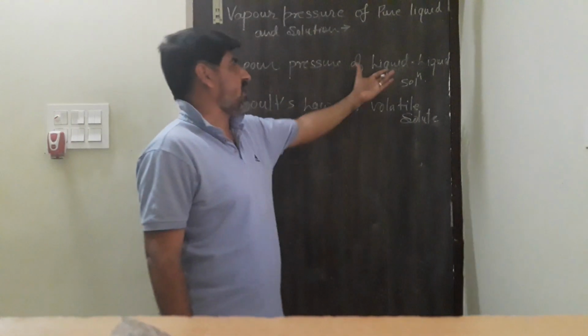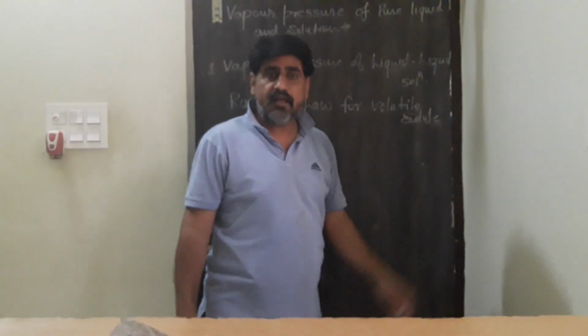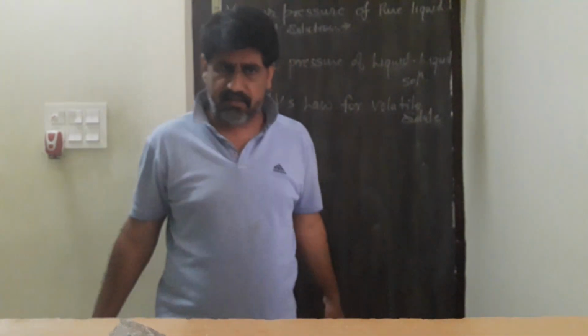We are talking about liquid solution. There are two cases. Either the solute may be volatile or the solute may be non-volatile. So we will discuss both of the cases. First I am taking a liquid solution in which the solute is volatile. That means the solvent is volatile and the solute is volatile. Both are volatile. Suppose I take a binary solution AB.